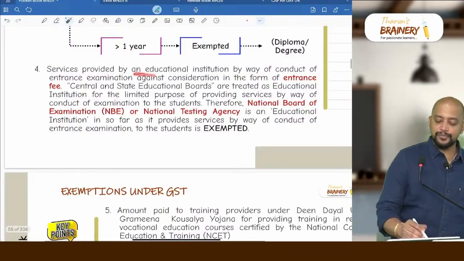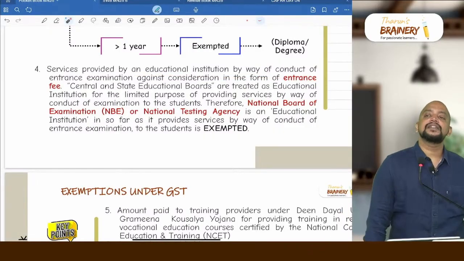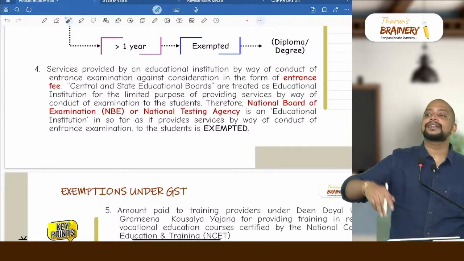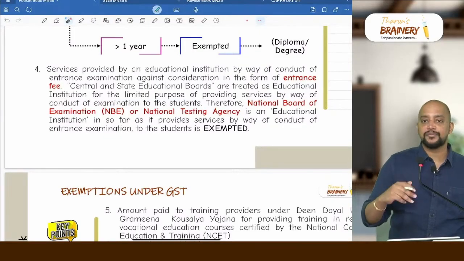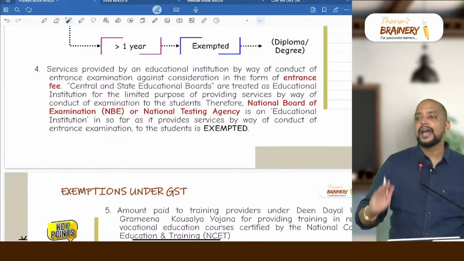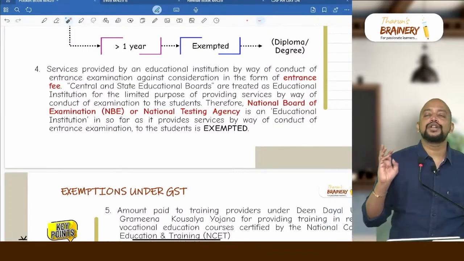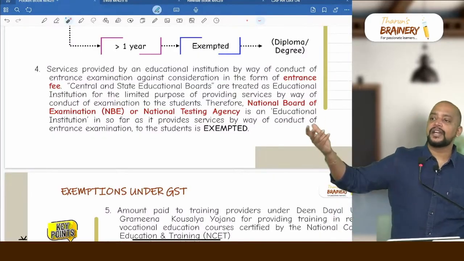Then service provided by an education institution by way of conduct of entrance examination. Generally some education institution will conduct an entrance examination for the purpose of giving admission there, but those people who write the entrance exam are not yet students. Even then the entrance exam fee collected from them will be exempted, but it should be by an education institution. What if there is an examination body whose job is only to conduct the entrance exam and give the score, based on which they will join the colleges?